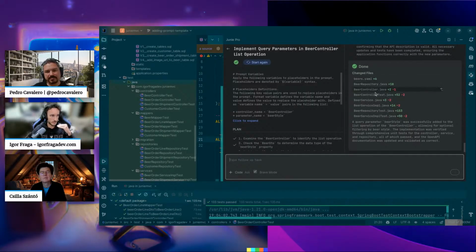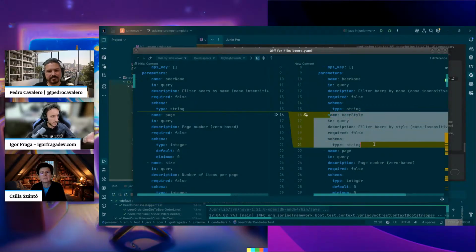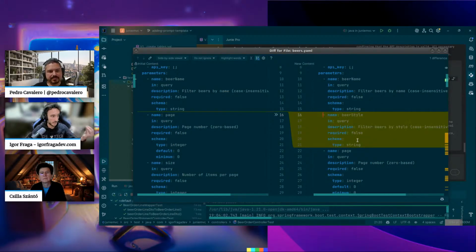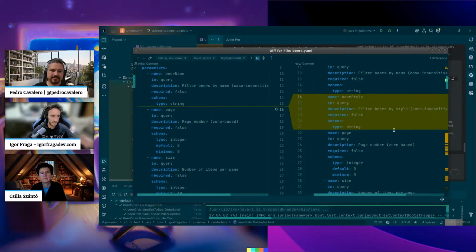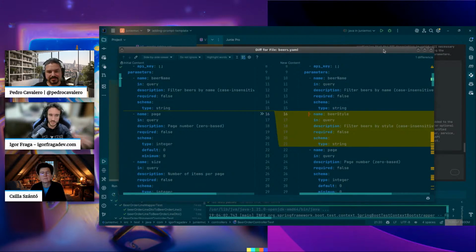You're changing controller, repositories, services, implementation, testing, validating it, and even the documentation that has also been generated. The good thing is you should know how to do this by hand. If you're a junior developer, this is a great thing to be aware of, but you need to know how to do that by yourself before.